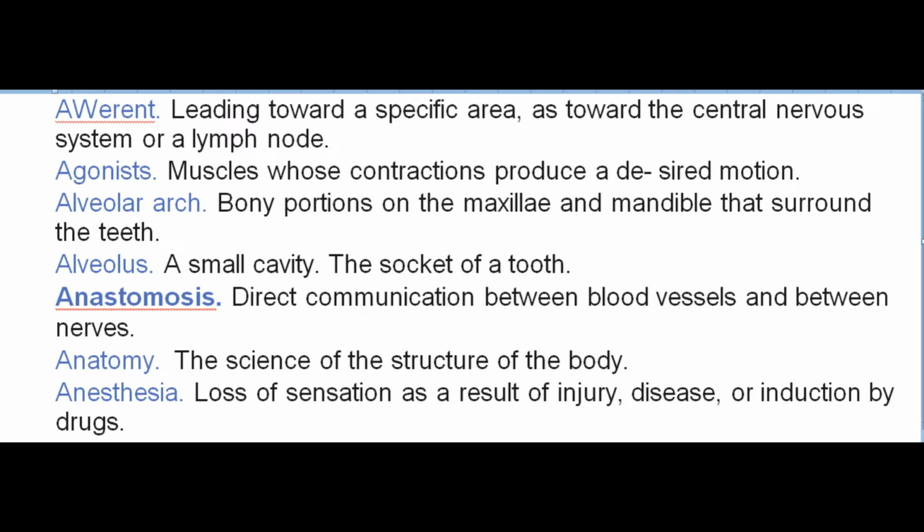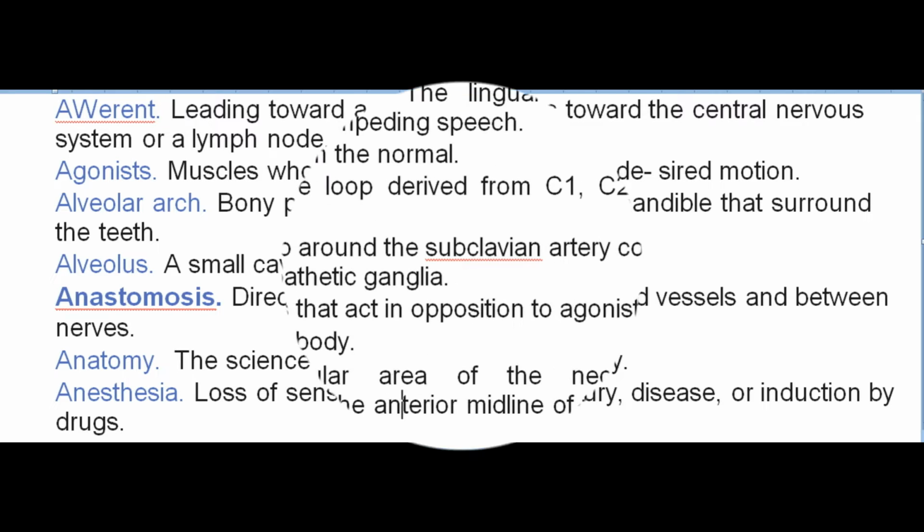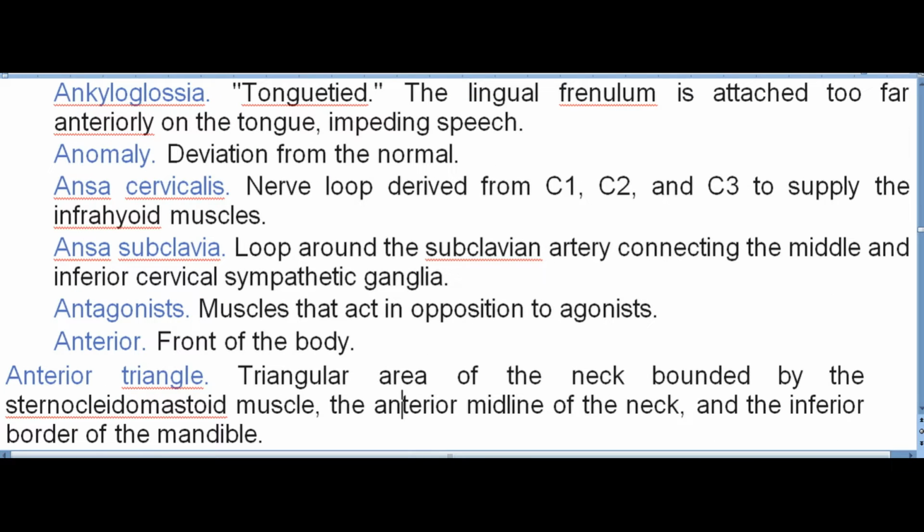Anastomosis. Direct communication between blood vessels and between nerves. Anatomy. The science of the structure of the body. Anesthesia. Loss of sensation as a result of injury, disease, or induction by drugs. Ankyloglossia. Tongue-tied. The lingual frenulum is attached too far anteriorly on the tongue, impeding speech. Anomaly. Deviation from the normal.